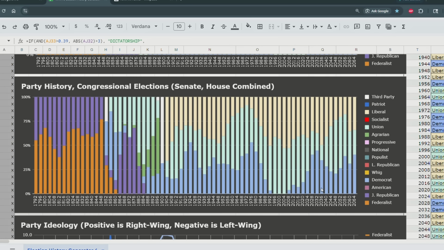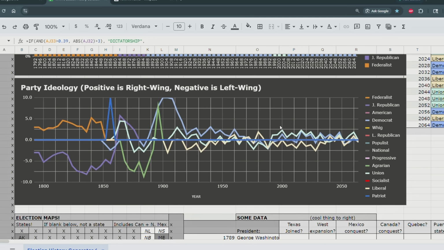So interestingly, I'm not sure why this happens, maybe it's how I coded it, but it seems to be a trend that there are 3 major parties in all these timelines. Now, if I refresh it enough, I'll find plenty of timelines where there's 2 major parties, but in this timeline, there are 3 major parties, and they coalesce around the middle of the political axis. But you can see that sometimes they become more radical. And that's especially when there's a political crisis. So when America's stable, it seems the parties coalesce around the middle, because there's nothing to be radical about. But then when there's a political crisis, they get pushed towards the edges. And you know what? I've coded it to be that way. When there's a political crisis, the parties become more radical in response.